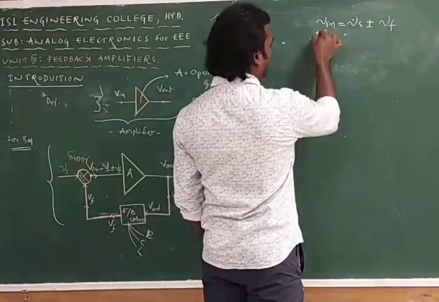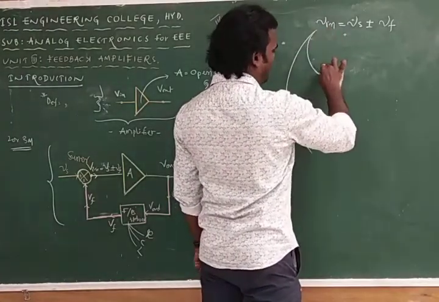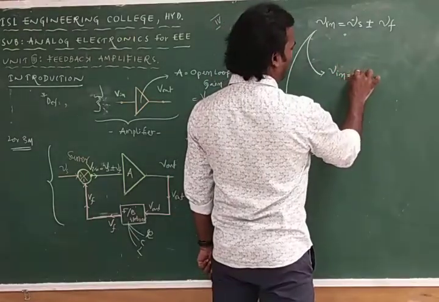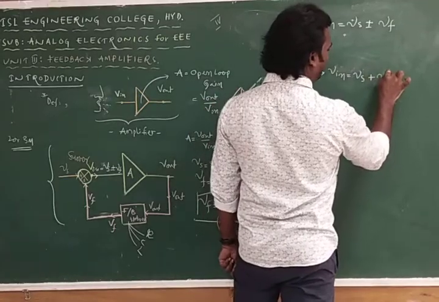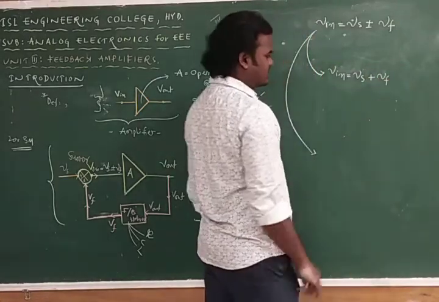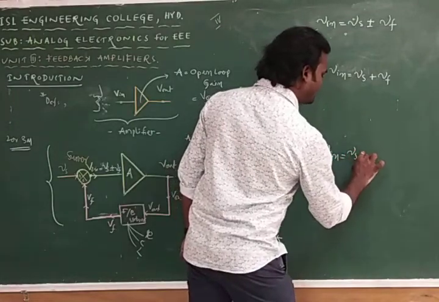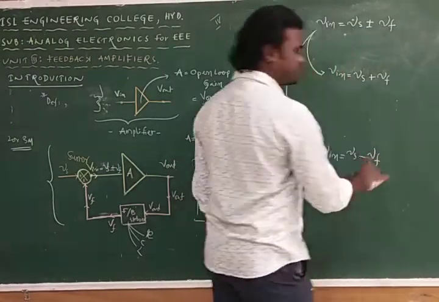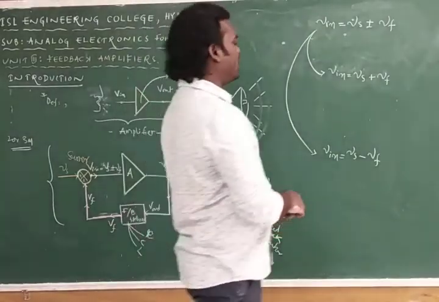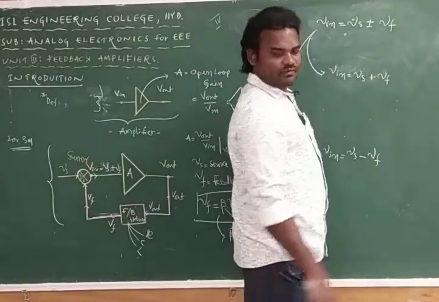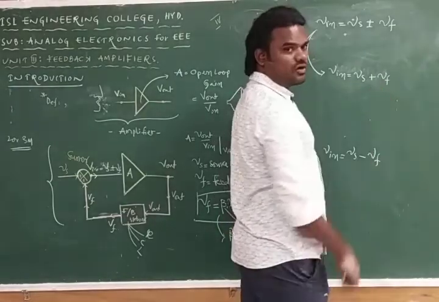From this I can write two independent equations. Vin is equal to Vs plus Vf, and this feedback is called positive feedback. And here Vin is equal to Vs minus Vf. In the positive case, Vs and Vf both have the same polarity: Vs is positive, Vf is also positive.